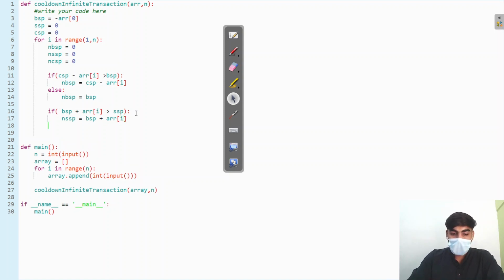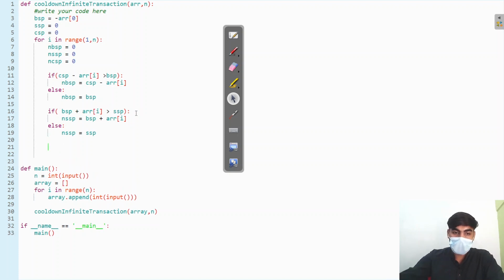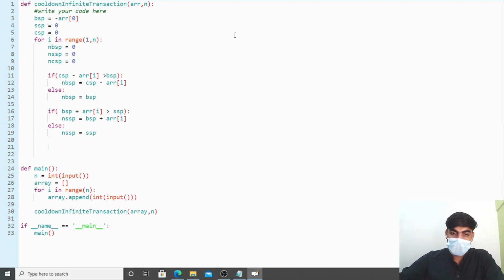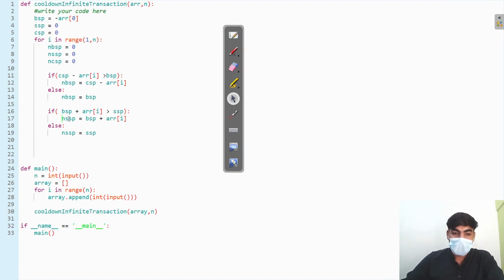Else new selling state profit becomes the older selling state profit. You can see these things here. If today's selling state profit is greater, we are taking 7 here instead of 5. But for this one, if we sell today, we get 6 rupee profit, which is less than 10, so we take 10 as it is. Same thing happening here.